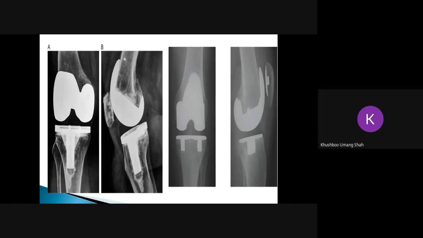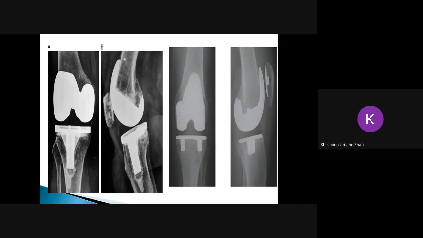Okay, so nowadays there are 3 types of fixations: cemented fixation, uncemented fixation, and hybrid fixation. So what is cemented fixation? What they do is use cement. Bone cements are available, so they use the bone cement to fix the femoral condyle and the tibial condyles, the tibial plates.